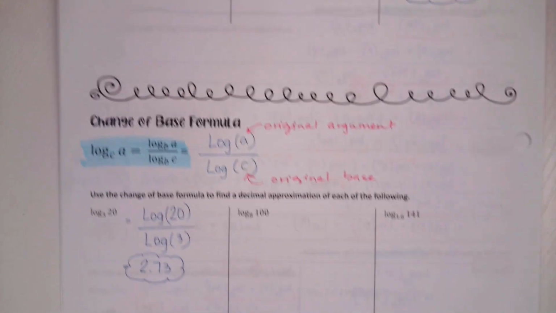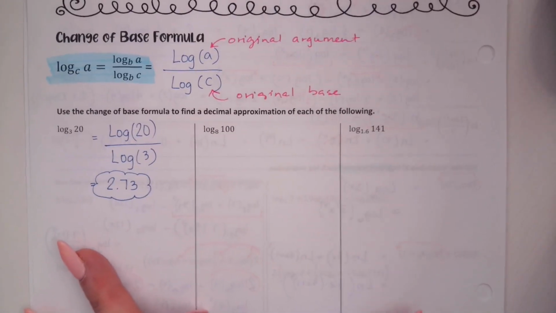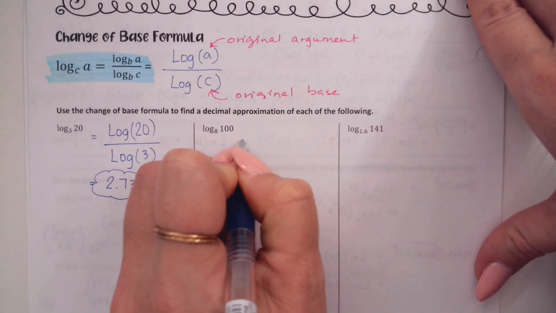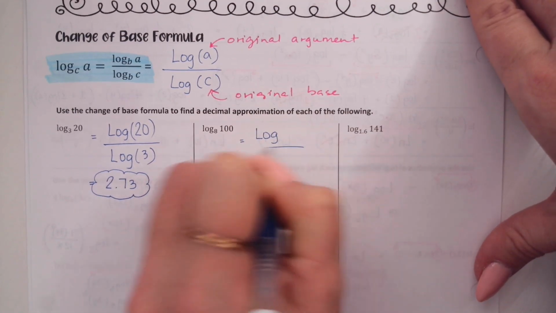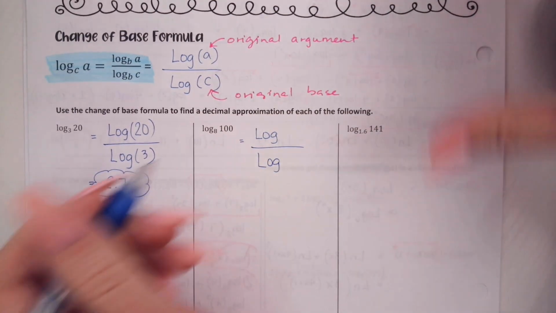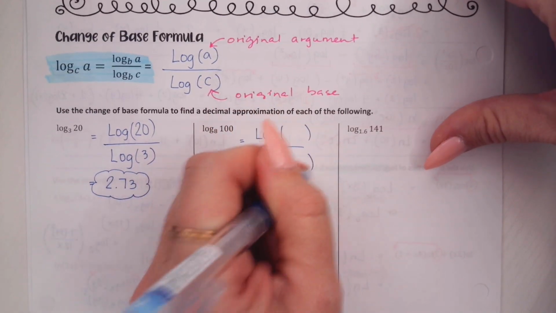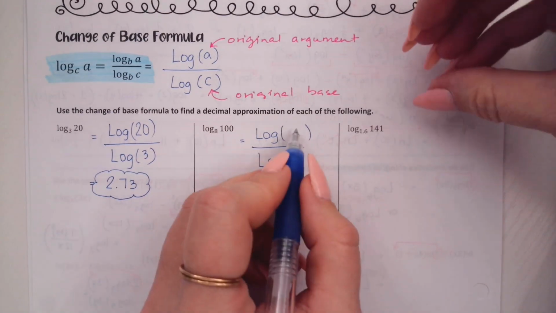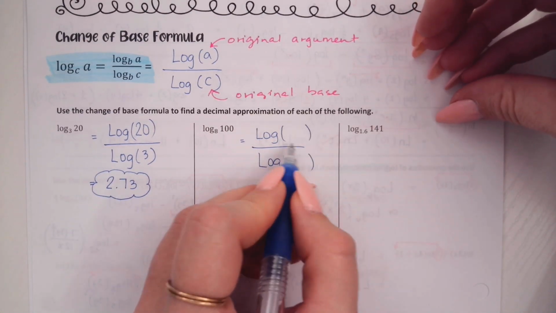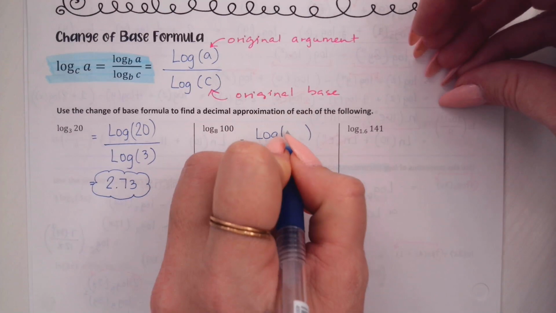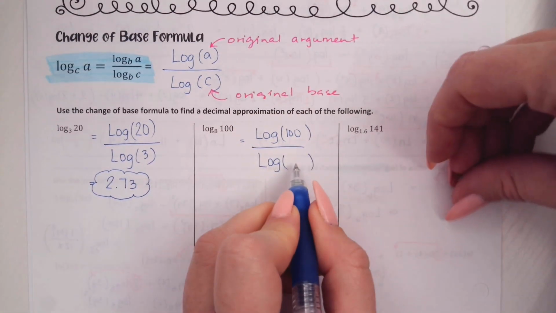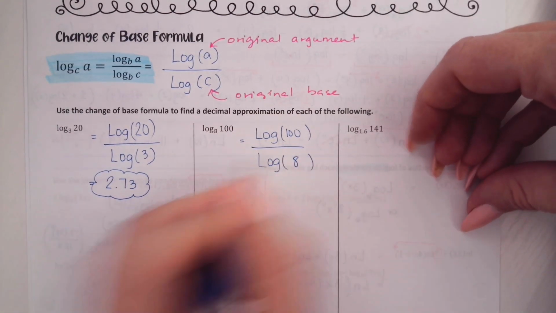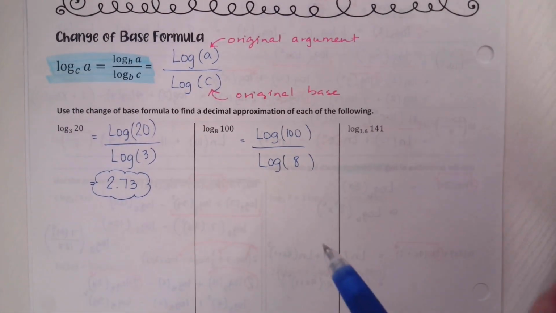Okay, so for the second one, if I have log base 8 of 100, I'm gonna rewrite that with 2 common logs instead. If we're gonna use the calculator, why don't we put the original one in? Okay. What's my new argument here? 100. What's my new argument on the bottom one? 8.